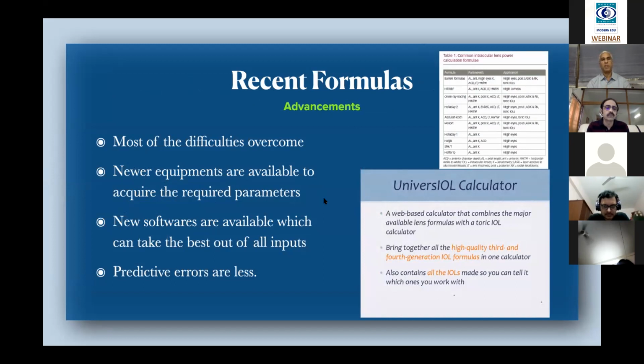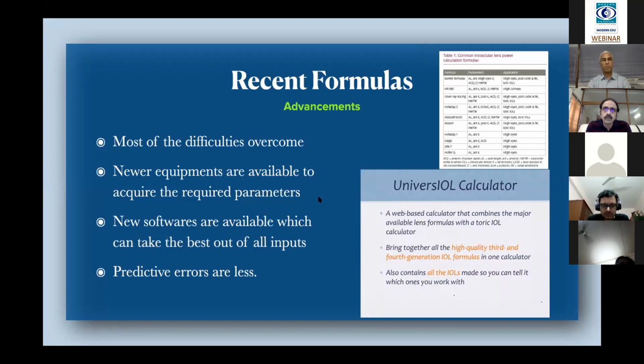Why these recent formulas came into existence, I will tell you in the next slide. These recent formulas could overcome most of the difficulties. These recent formulas are mainly the Barrett and Hill RBF formulas, and the Olsen formulas. These formulas came into existence because of the newer methods of cataract surgery, and also new equipment now available by which we can acquire more sophisticated parameters.